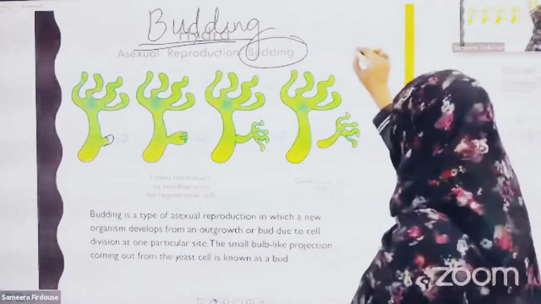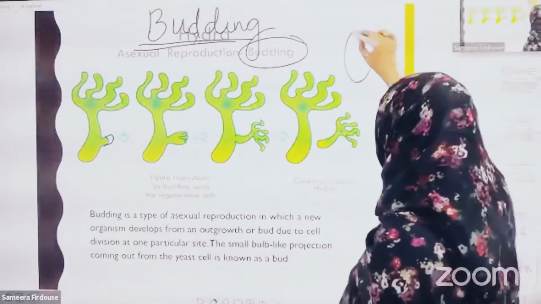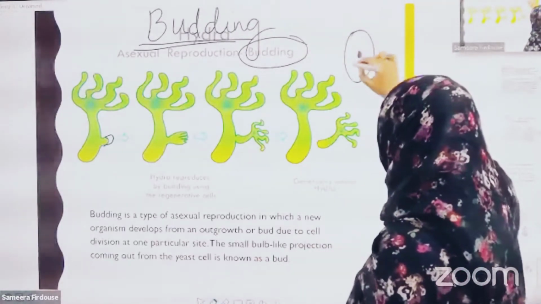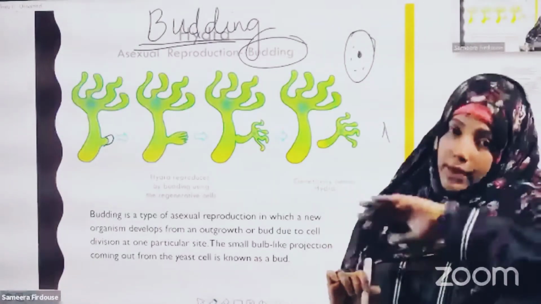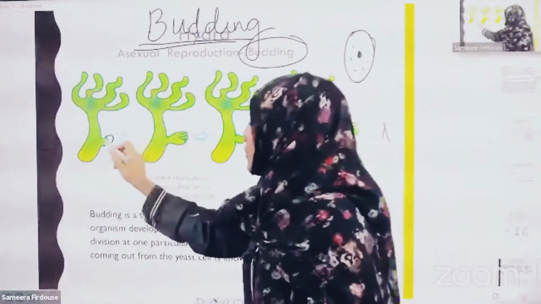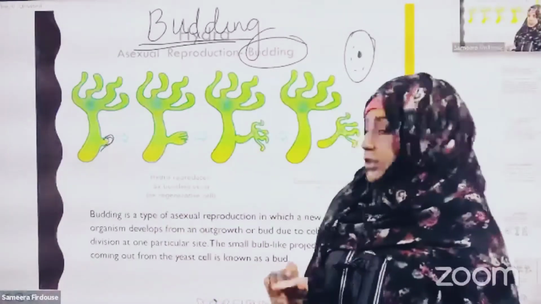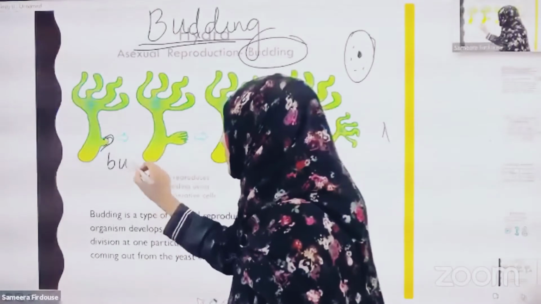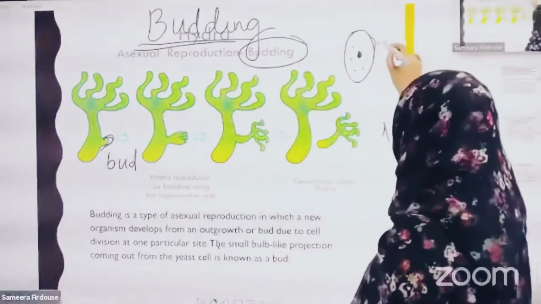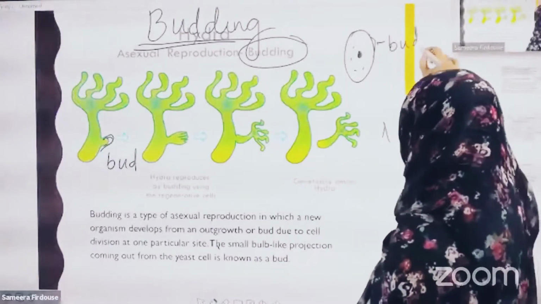Yeast also develops a small outgrowth on the body, as Hydra is also developing a small outgrowth. This outgrowth is called a bud.